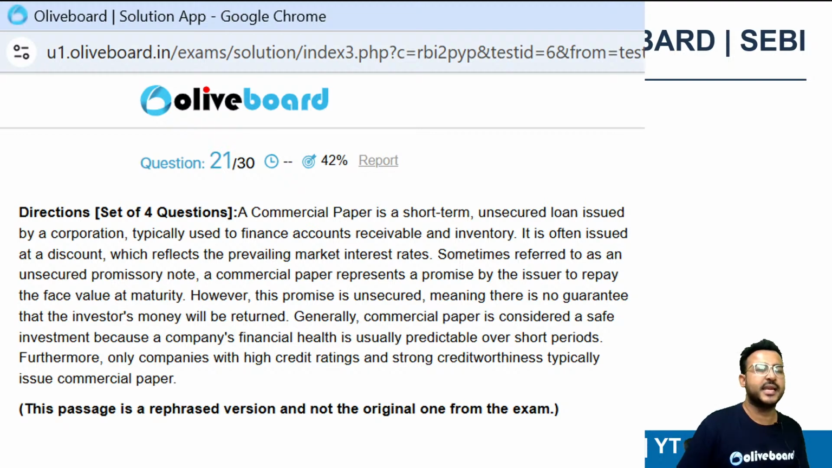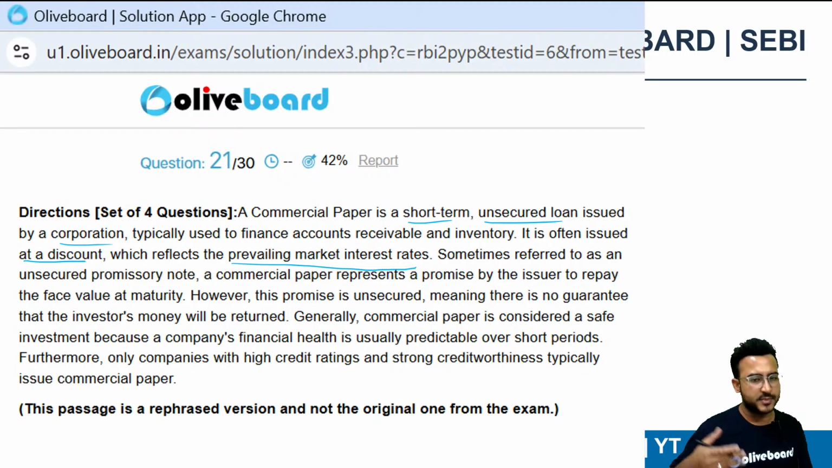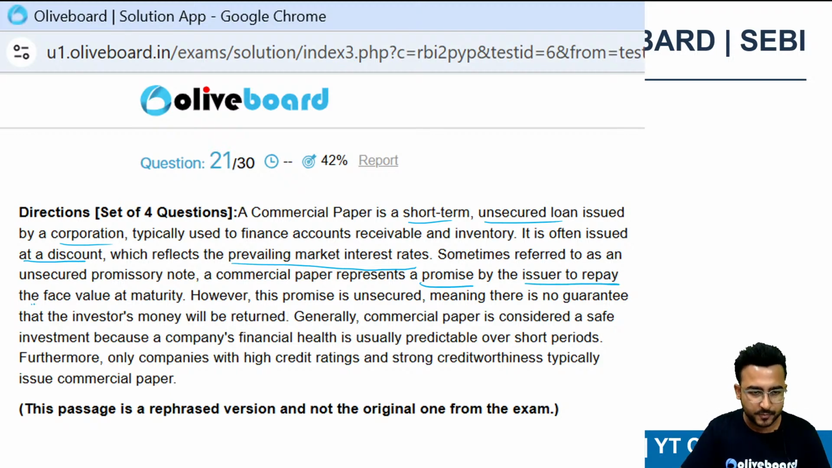Next question is related to commercial paper. Commercial paper is a short term unsecured loan issued by corporations. Now this is from your financial markets, particularly your money market chapter. Typically used to finance accounts receivable and inventory. It is often issued at a discount which reflects the prevailing market interest rates. Sometimes referred to as an unsecured promissory note as well. A commercial paper represents a promise by the issuer to repay the face value at maturity.